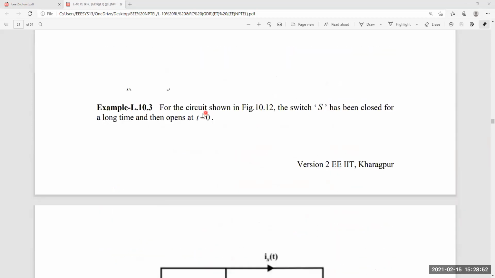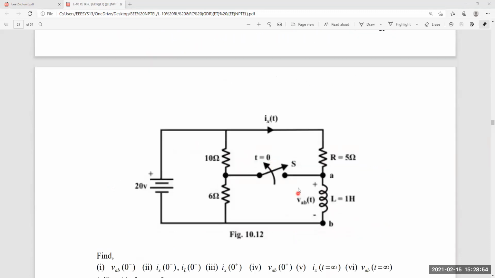How to find VAB of 0 minus? That means the switch at t equals 0 minus. What is the position of the switch at t equals 0 minus? At t equals 0 the switch is open, that means at t equals 0 minus the switch is a short circuit. Understood?